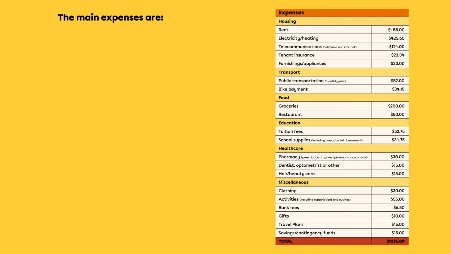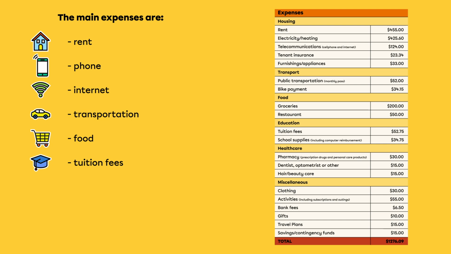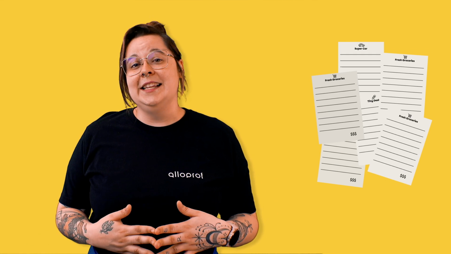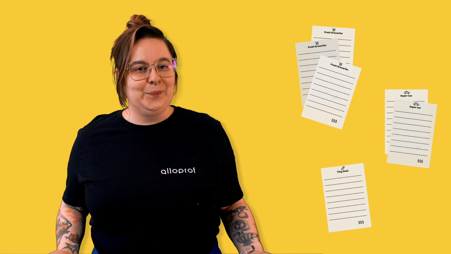Main expenses are rent, phone, internet, transportation, food, tuition fees, health and personal care, clothing, or debt repayment. By keeping all of your bills and receipts for a couple of months, you can identify all your expenses and estimate the amount of each expense as accurately as possible. You can put them into categories and calculate the total amount for each category.